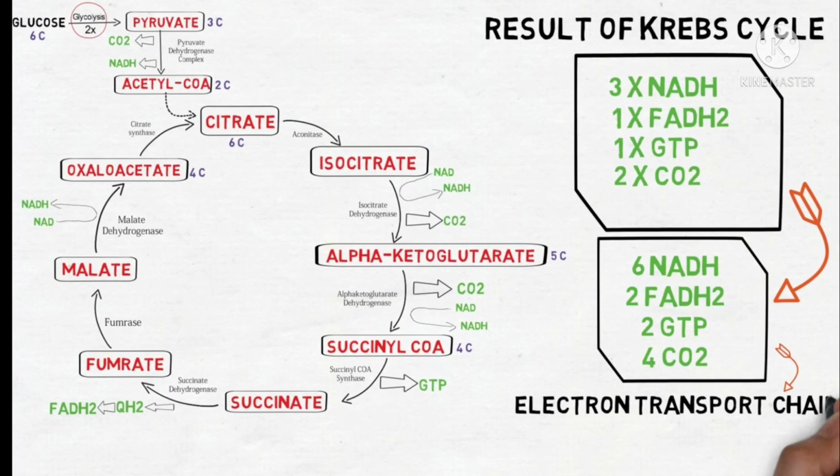So 6 ATP is formed during the intermediate reaction, the connective link between glycolysis and the TCA cycle, and in the TCA cycle 24 ATP are formed. So one complete molecule of glucose is oxidized during the glycolytic pathway, intermediate pathway and Krebs cycle, and there is formation of 38 ATP in the malate aspartate shuttle system.